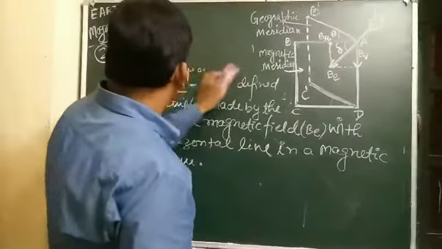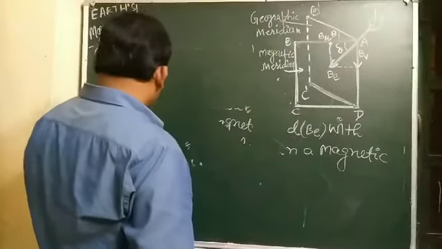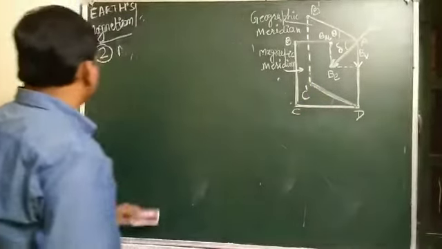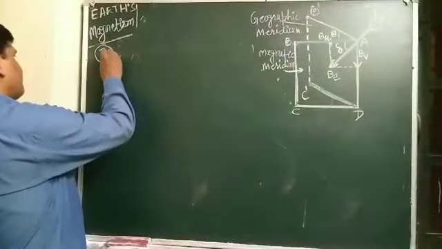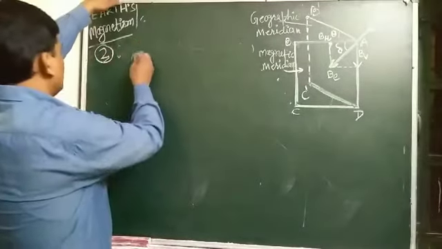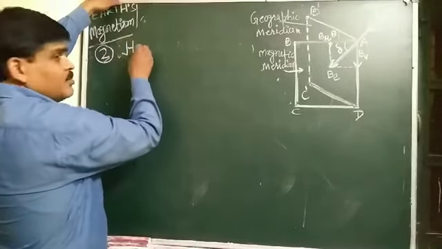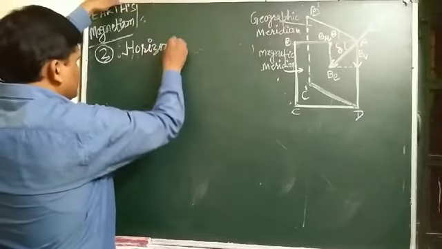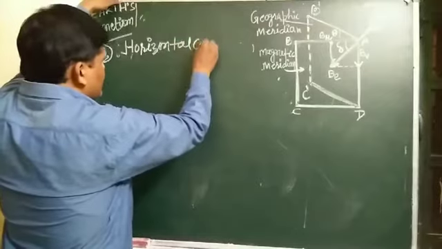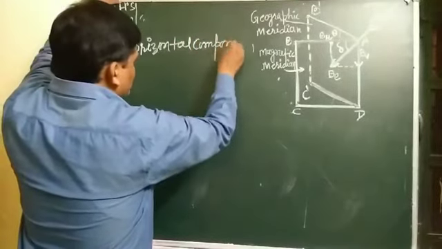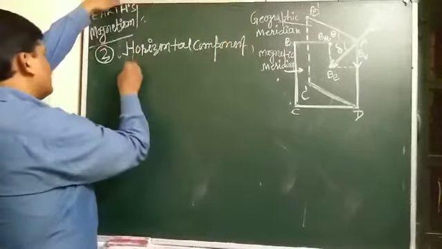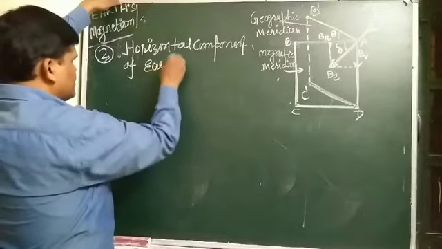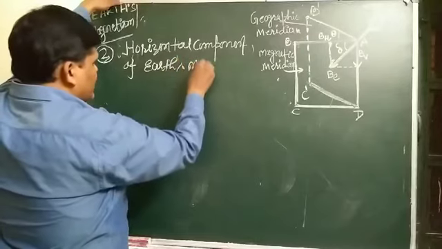The value of the angle of dip is different at different points on the Earth's surface. And the next one, student, is the third element of Earth's magnetic field. Third, that is what? Horizontal component of Earth's magnetic field.